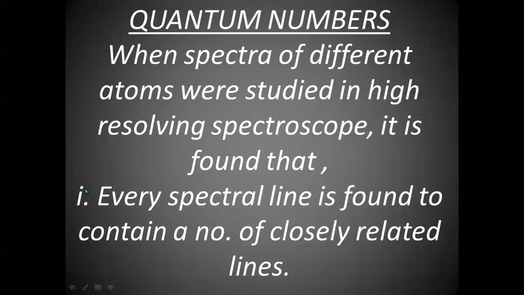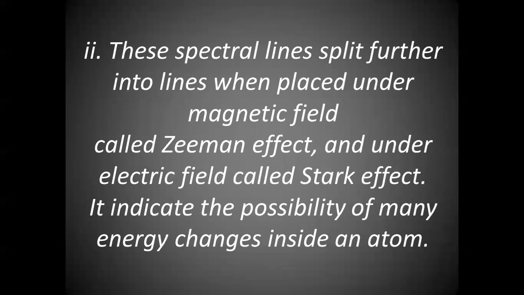Here we have to remember 2 points. First, every spectral line is found to contain a number of closely related lines. Second, these spectral lines split further into lines when placed under a magnetic field or electric field. Every spectral line will split into further lines when placed under either a magnetic field or an electric field.